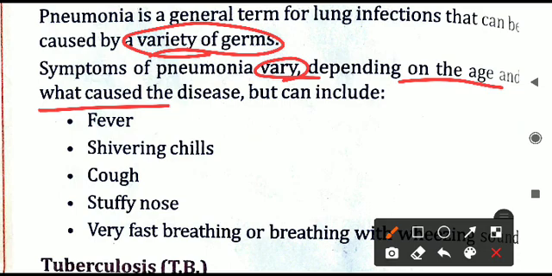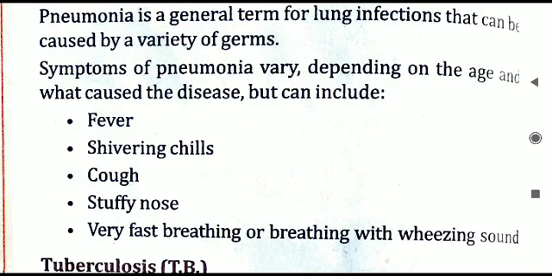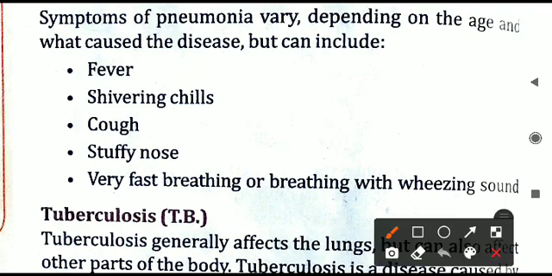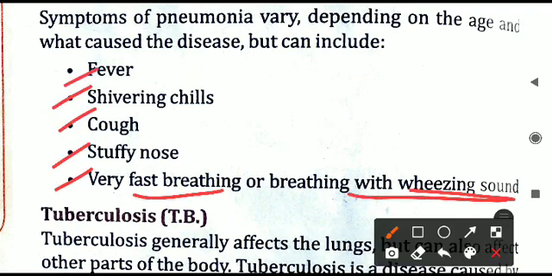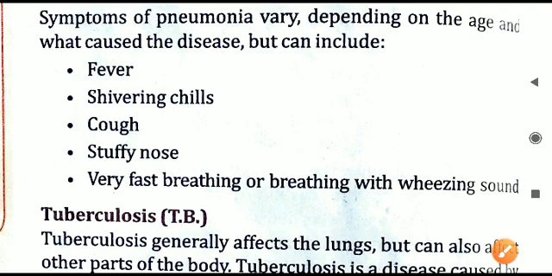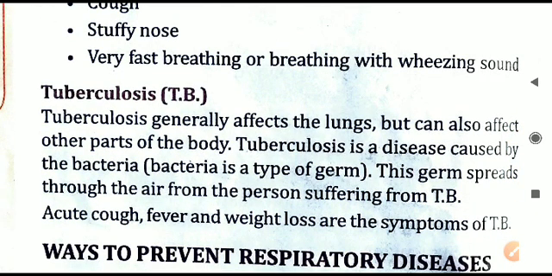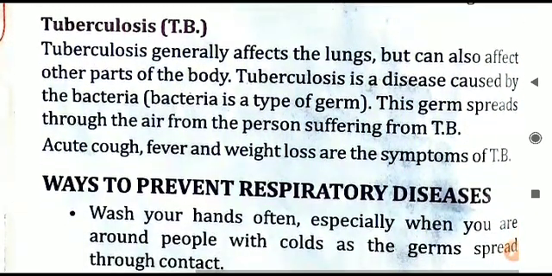It can be caused by bacteria, and viruses also cause the same infection. So it depends on what pathogen has caused this infection. According to that, the symptoms will be there. But some common symptoms are given here: fever, shivering chills, cough, stuffy nose, very fast breathing, or breathing with a wheezing sound. All these are common symptoms of pneumonia, but they may change from person to person based on age as well as the type of germ which has caused the infection.